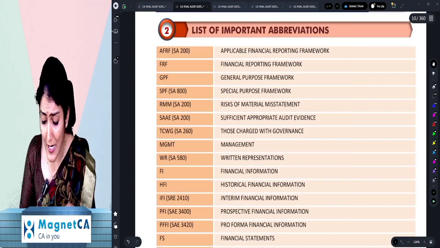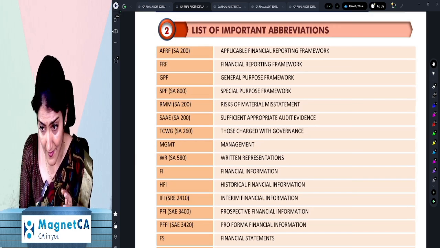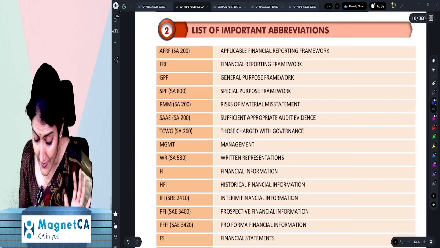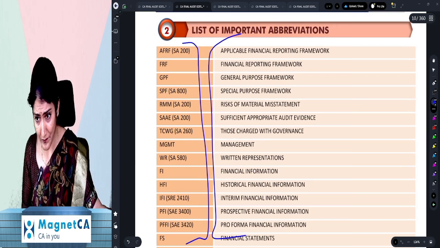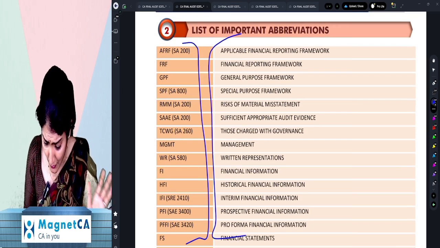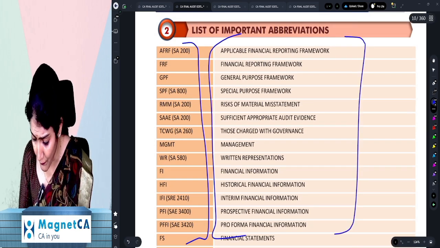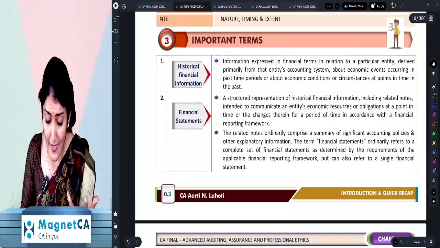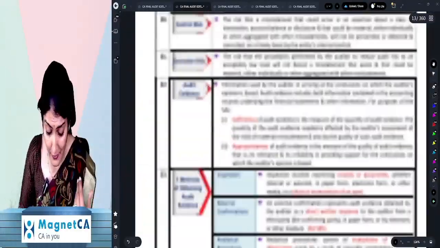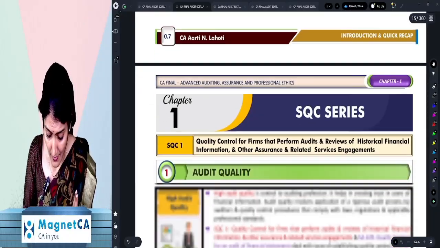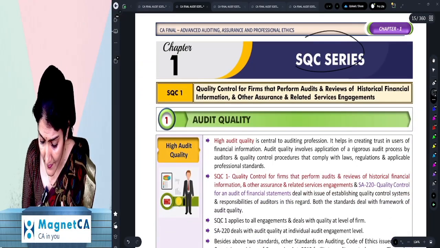Then some important abbreviations which we use in the class and in the notes, but obviously not in the exam. In the exam we only use the right hand side, not the left hand side. We nowhere use any short form. In the exam, we always use the full form for writing. Then some important terms. Then comes chapter number 0, which I'll be discussing with you, and then the SQC.